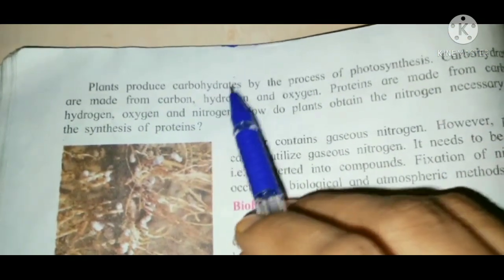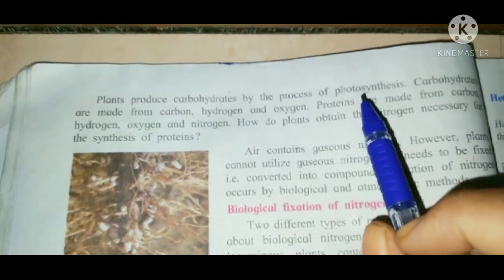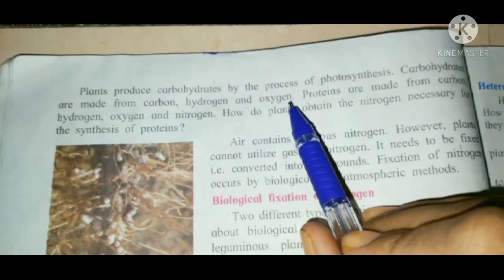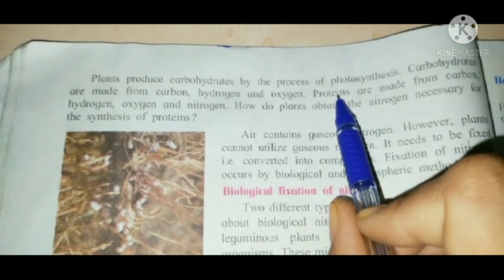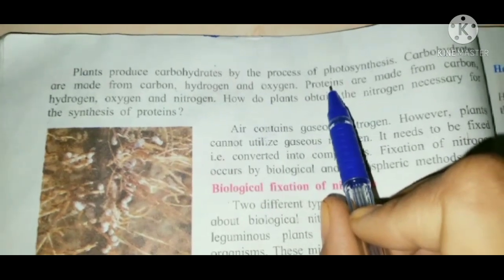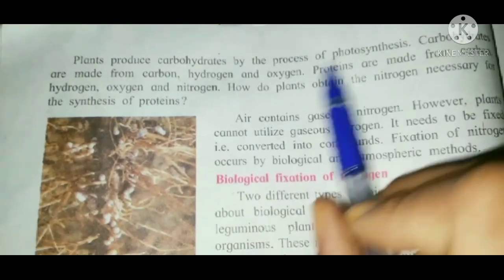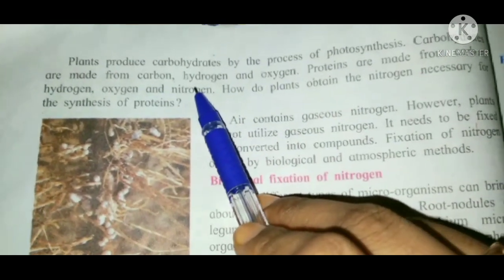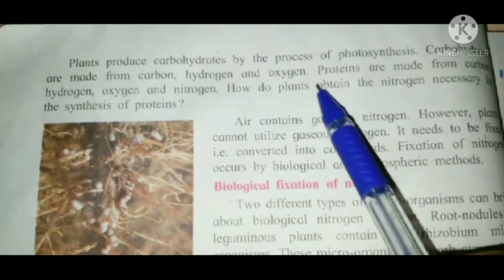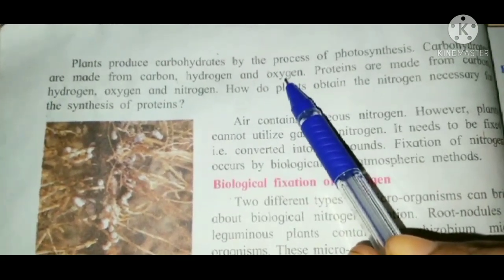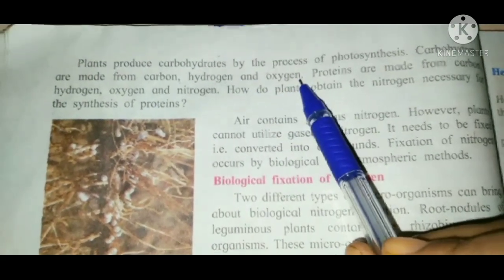Plants produce carbohydrates by the process of photosynthesis. Carbohydrates are made from carbon, hydrogen, and oxygen.